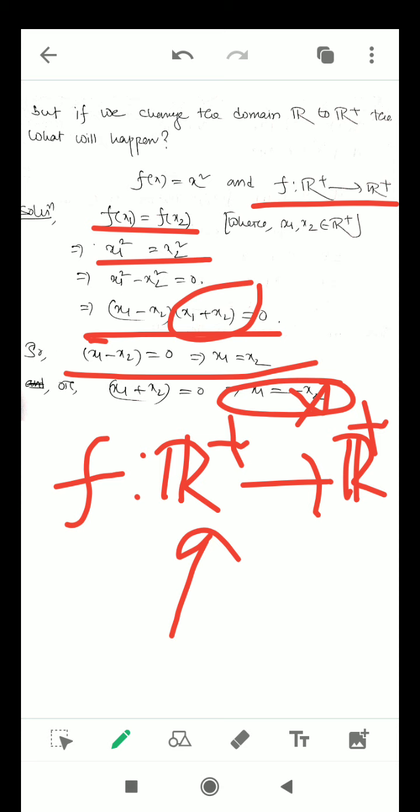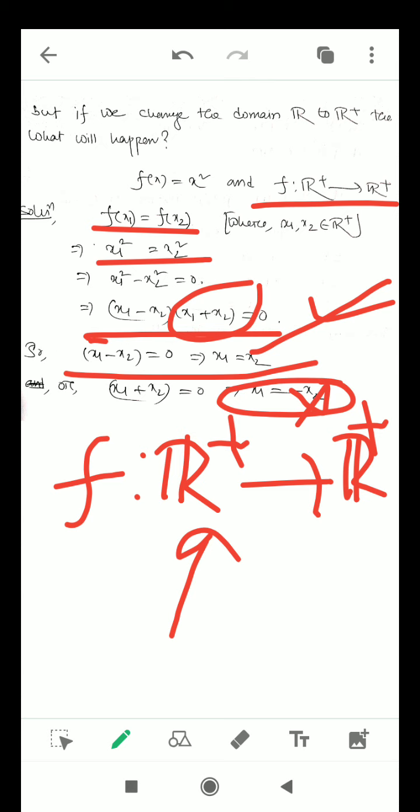You can realize that. So what we have observed is, we consider two images and we get that they have the same pre-images. Look at one thing very carefully here. First we considered the same expression, but the domain was different. In the previous problem the domain was R. For this cause it was not a 1-1 function, and if we change the domain to R plus, then the function turns into a 1-1 function.